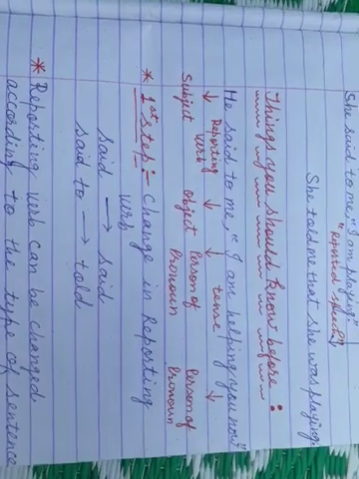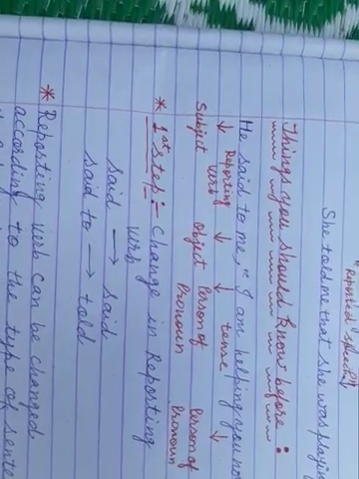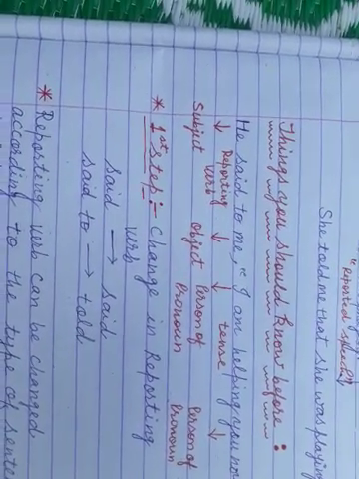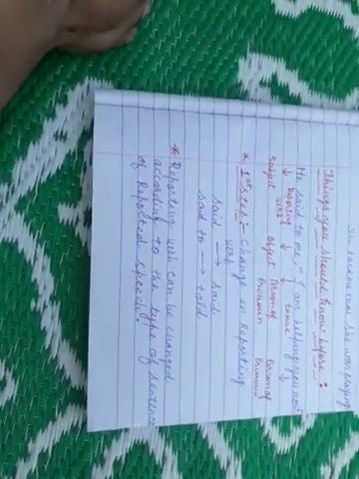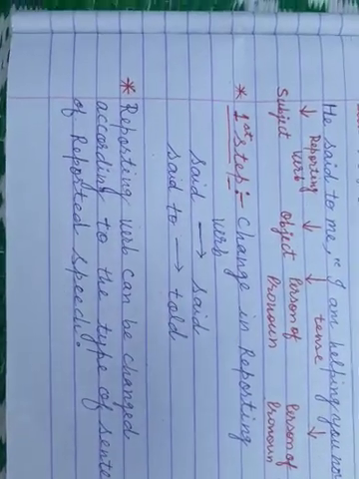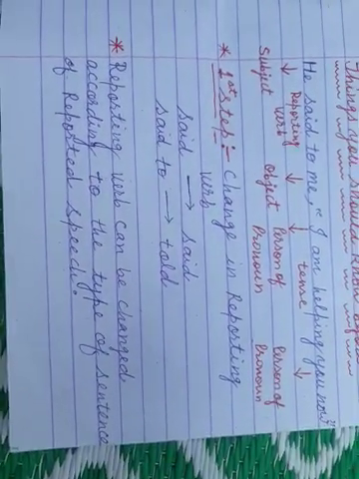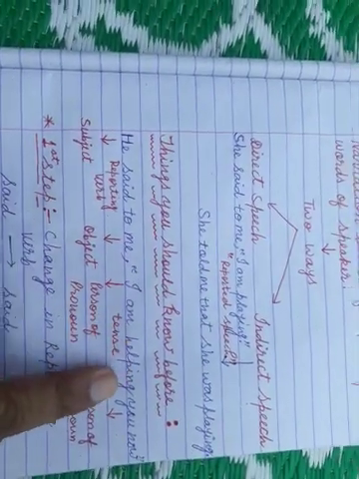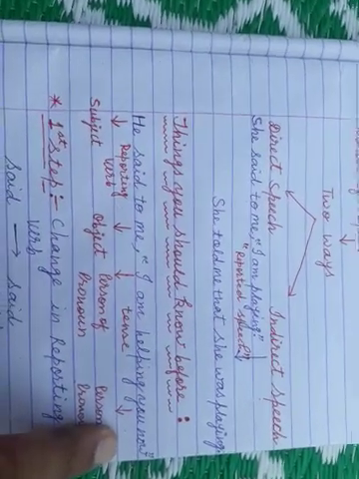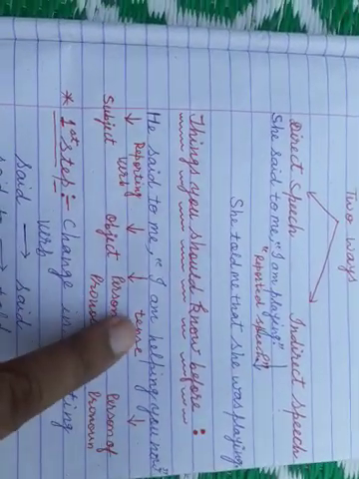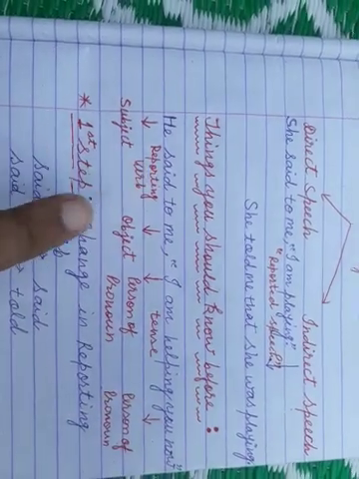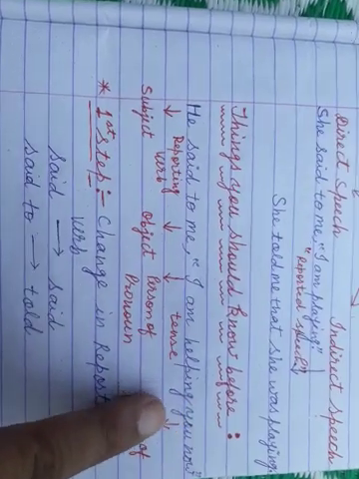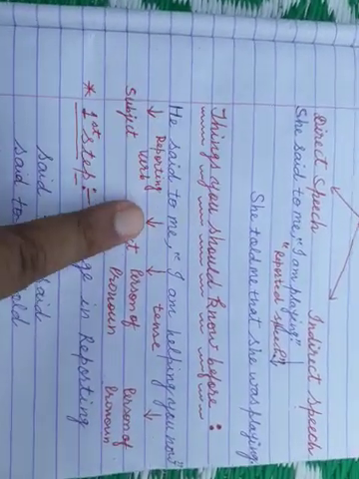The first step: change the reporting verb. Said will remain said, and said to will change into told. And you should know very well that the reporting verb can be changed according to the type of sentence of the reported speech. It is an assertive sentence, I am playing, I am helping you now. It is an assertive sentence, so said to changes into told. Just suppose it is an interrogative sentence, any question, then said to will be changed into asked.